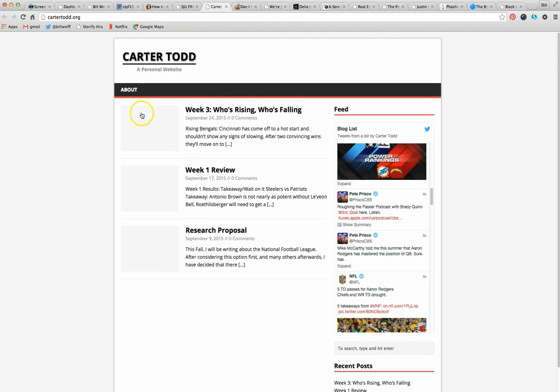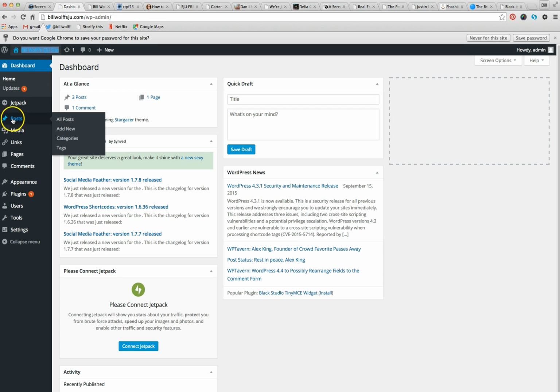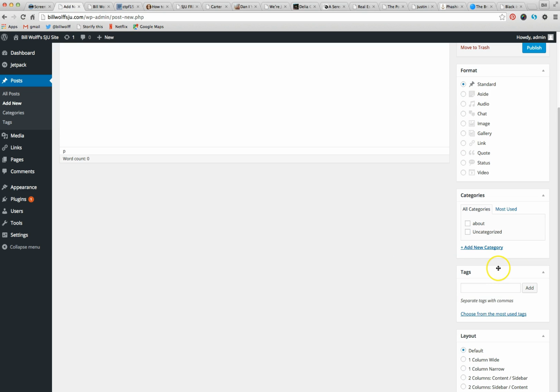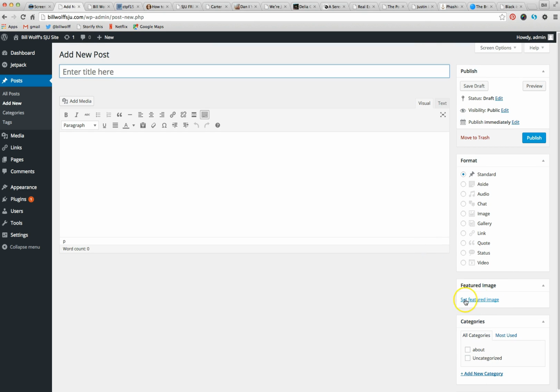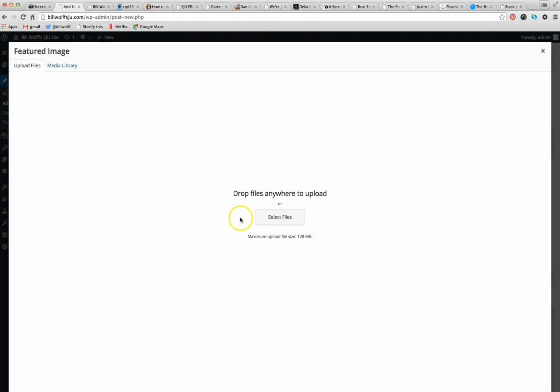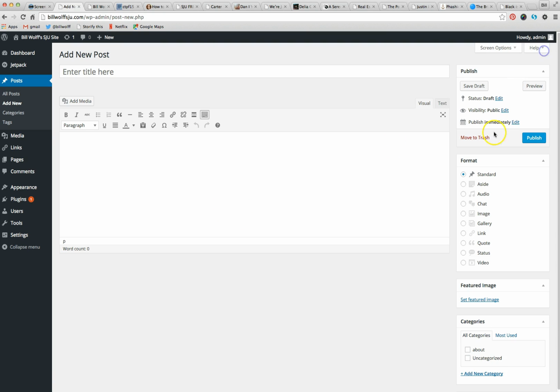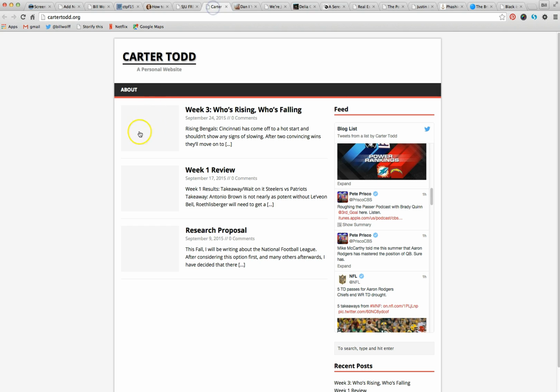Let's see. These squares here. The reason why you don't have these squares is because you have to set a featured image for each of your posts with this theme, I assume. And in the dashboard, if you go to the posts area and add new, you can scroll down. Oops, it's not showing, but just on mine, can I move this? Yeah, good. I'll move this up. There's an area here where you can set a featured image. And you click on this and it will bring you to your images just as it normally would. And then that image should appear in this area.